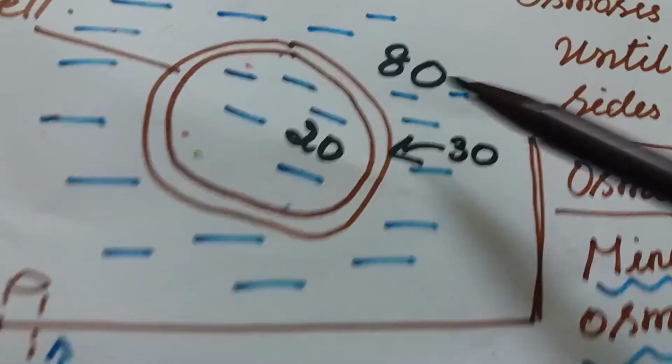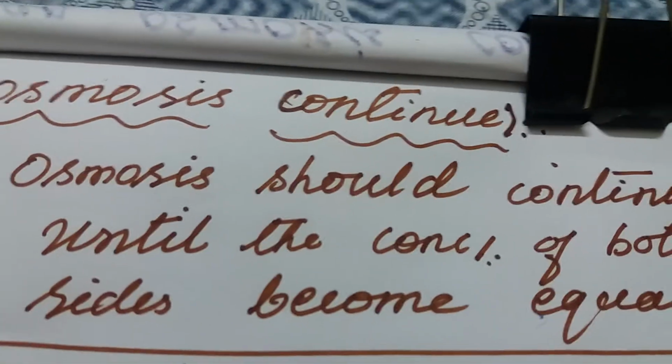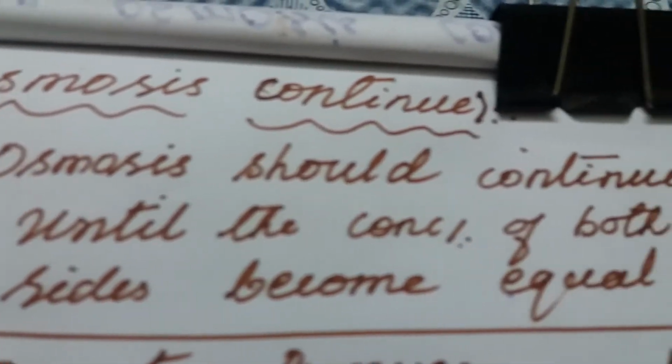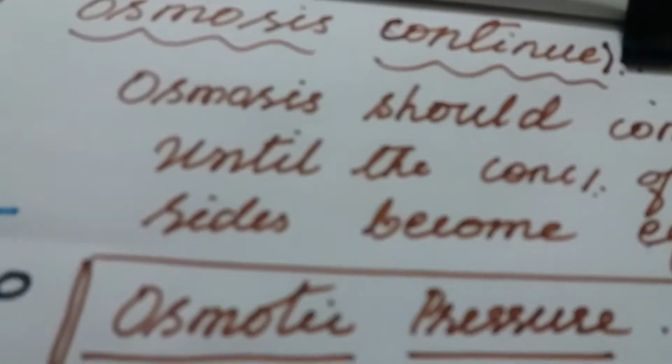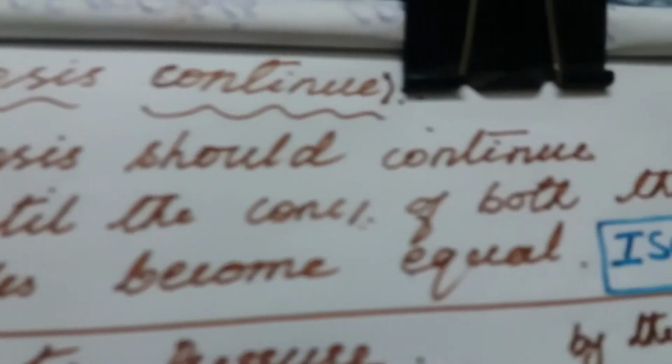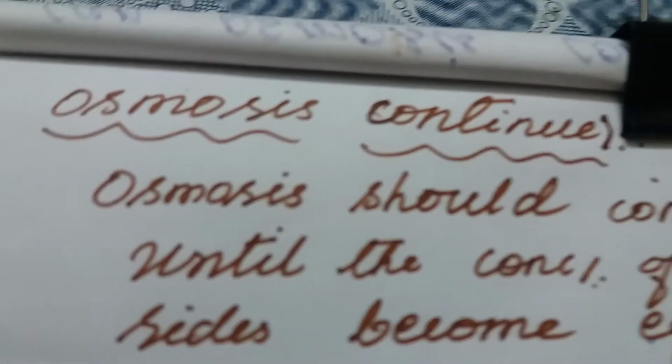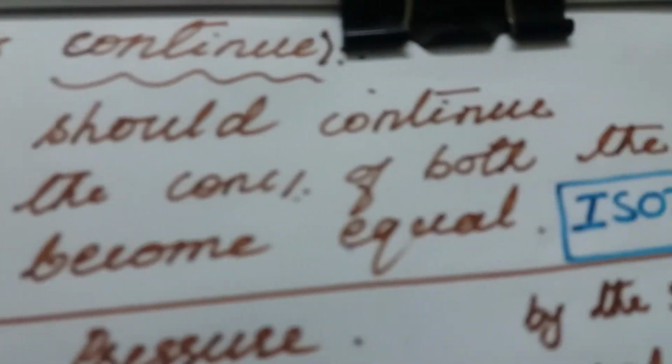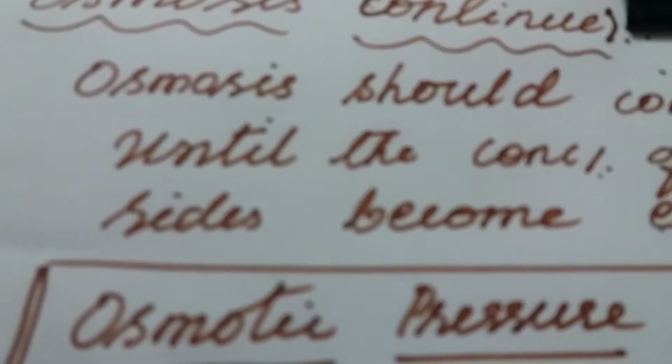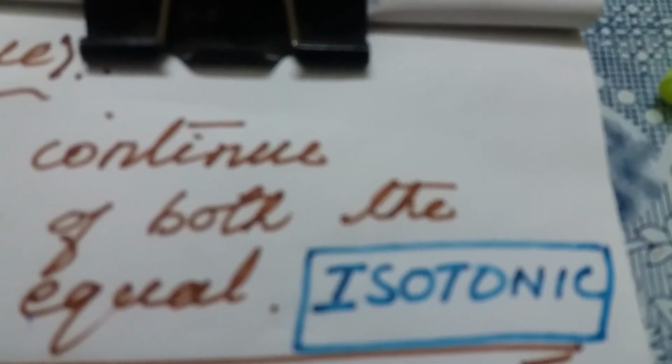Osmosis should continue until the concentration of both the sides becomes equal, till it gets isotonic on both the sides.